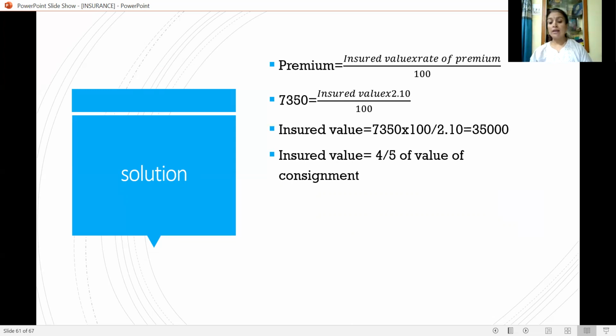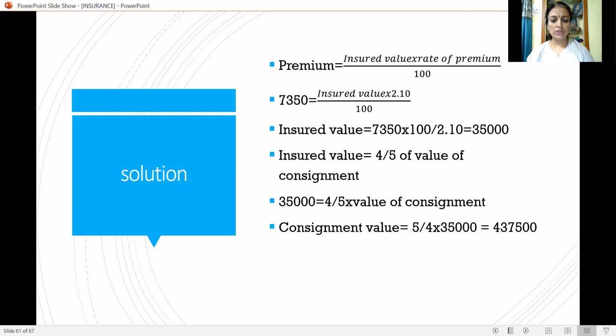This insured value is 4 upon 5 of the original value. With the help of this, we can calculate the original value of the consignment, isn't it? Because insured value 35,000 is 4/5 into value of consignment. Now value of consignment will be kept like that, and this 4/5 will be taken to the other side of the equal sign. Then it becomes reversed, 4 upon 5 becomes 5 upon 4. That is 35,000 into 5 upon 4.